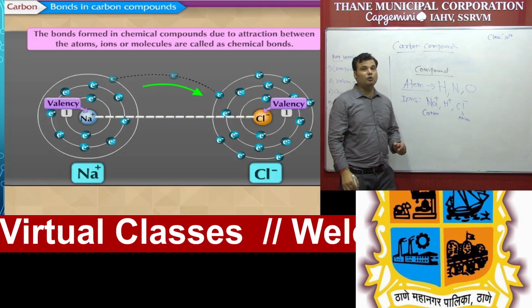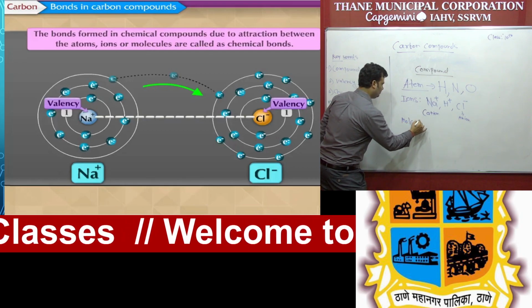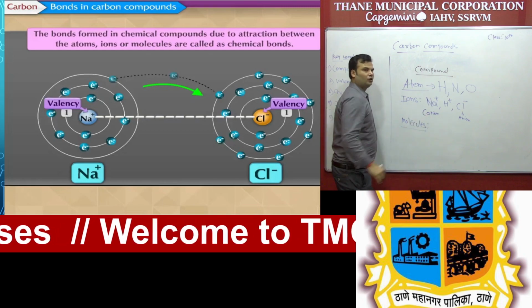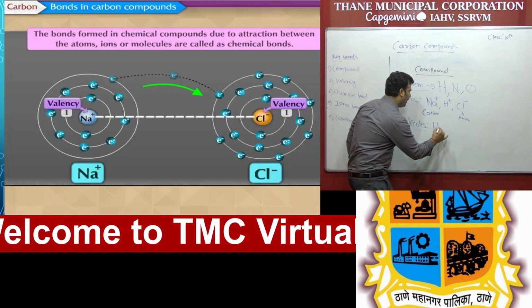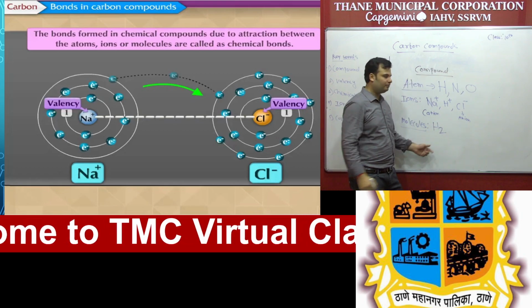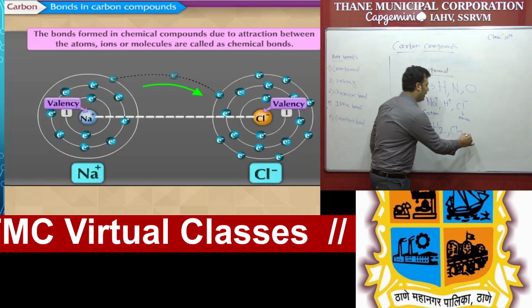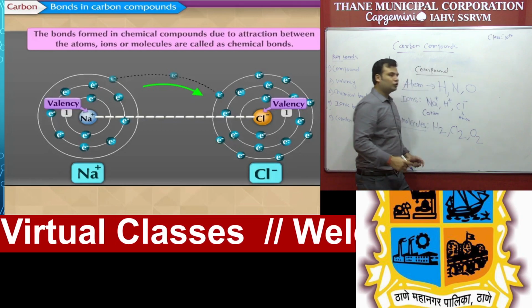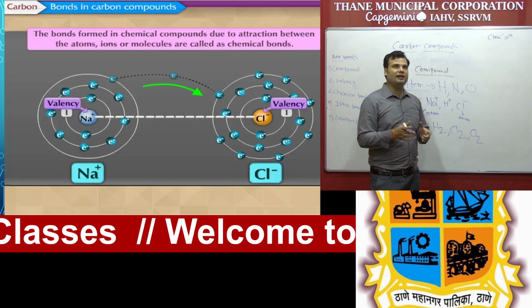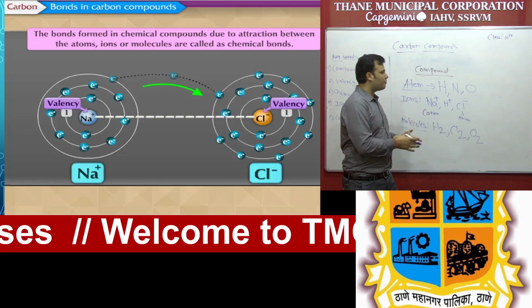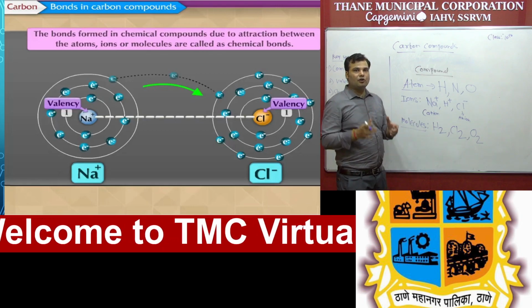So the next part is molecules. What are molecules? When two atoms combine together, for example hydrogen is a diatomic molecule, H and H, that is the H2 molecule. Second, chlorine, a halogen, is also a diatomic molecule, Cl2, and O2. So student, again I am repeating, what is a chemical bond? The bond formed in chemical compounds due to the force of attraction between atoms, ions and molecules is called a chemical bond.